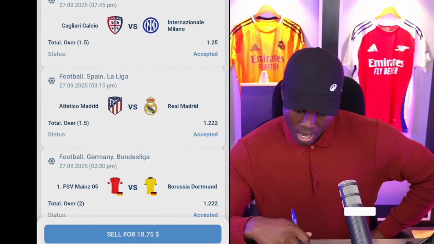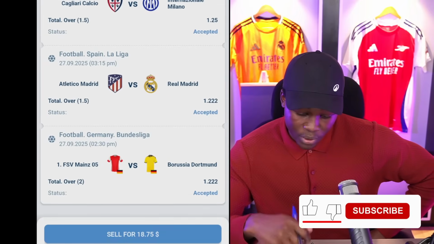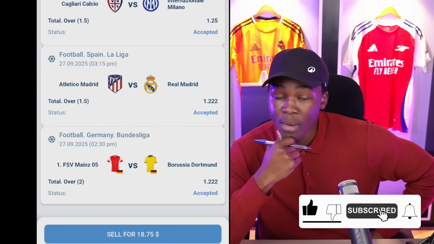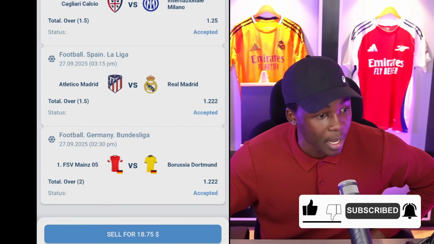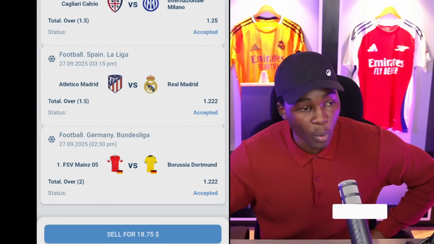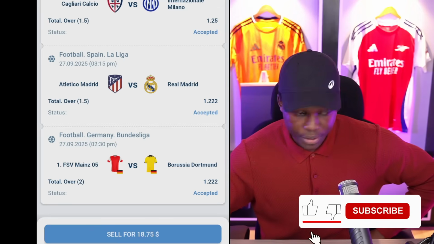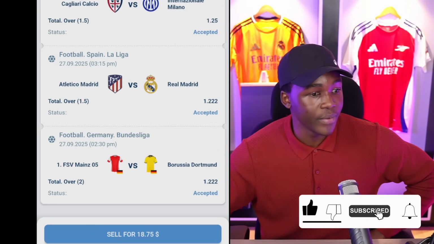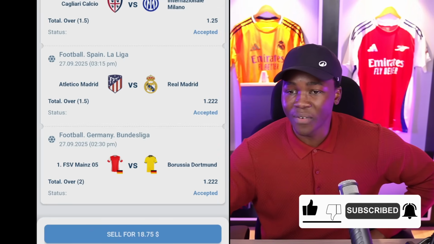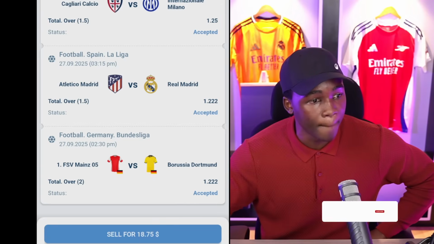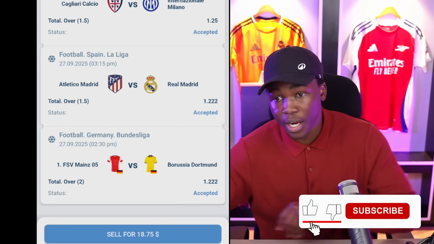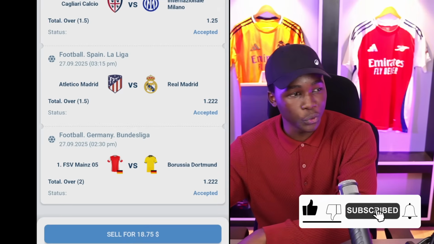Right? And the last two matches, you have Atletico Madrid playing Real Madrid. Another interesting fixture, another interesting match. Over 1.5 goals. Can't recall where I wrote the correct score, so we're going to leave it, right? And the last game is Mainz versus Borussia Dortmund from Germany, Bundesliga. Our prediction is over two goals.